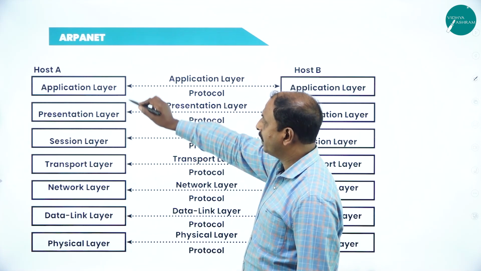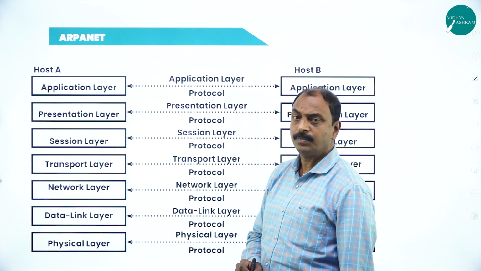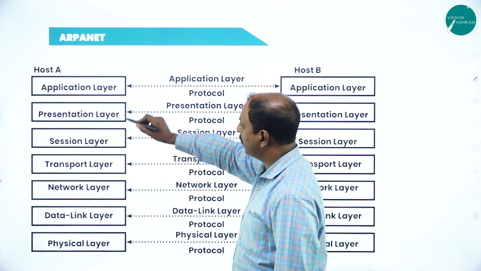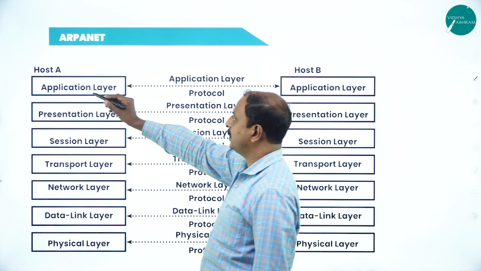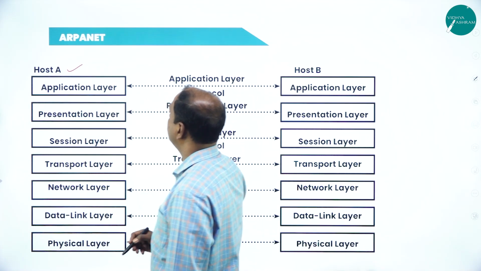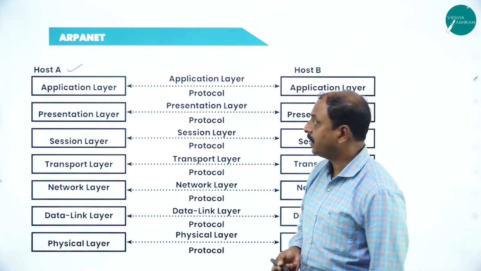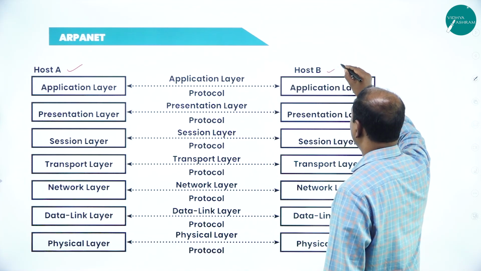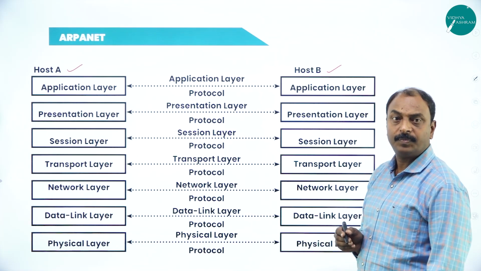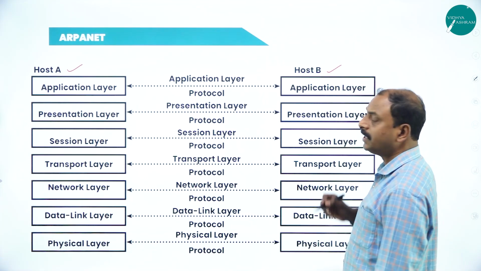These are all different layers of the OSI reference model, and each layer has its own function. Host A is the computer which sends the information, and host B is the receiver or destination computer.